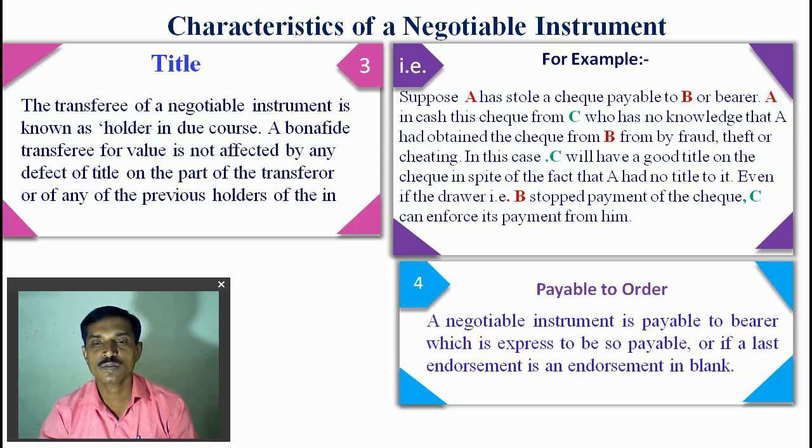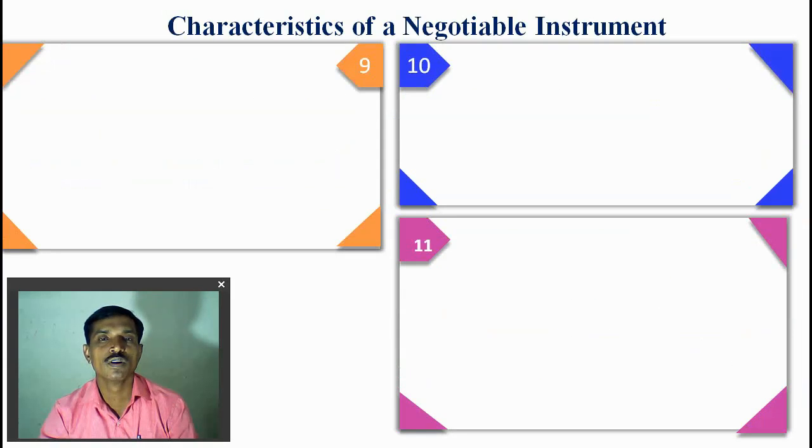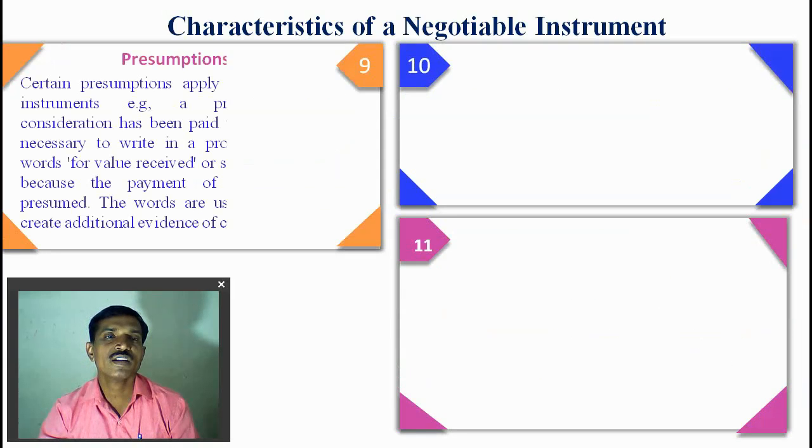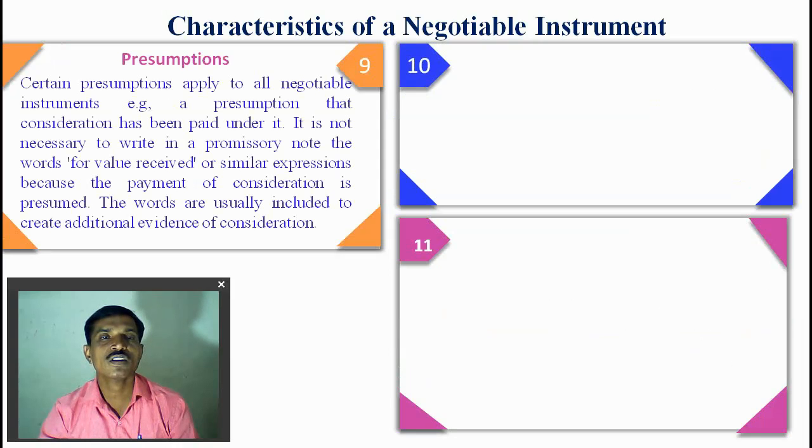So throughout the endorsement, it is payable to the order. Next, we can see that there is a certain presumption made about the negotiable instrument, like the presumption that the consideration has been paid under it. So every negotiable instrument is made for consideration and acceptance.